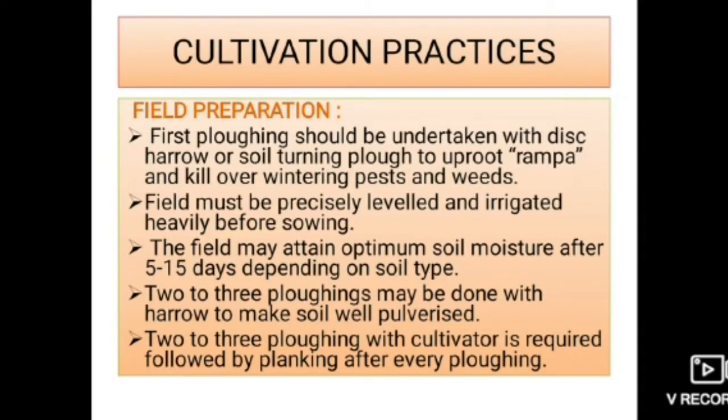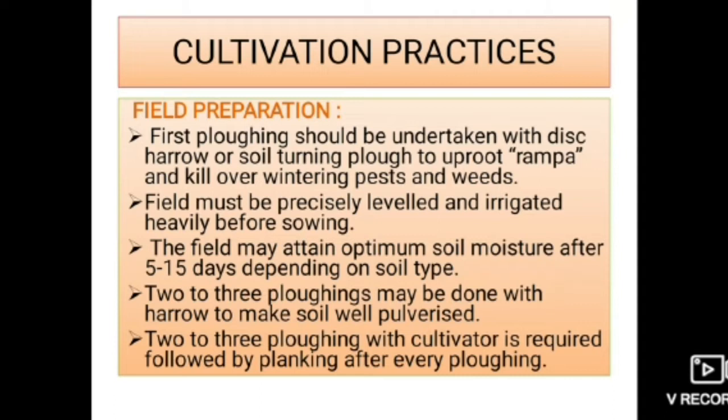Next, moving to cultivation practices. If we see field preparation, normally field preparation plays a main role in germination and other future practices of barley cultivation. Field preparation is as follows: first ploughing should be undertaken with disc harrow or soil turning plough to uproot rampa and kill over-wintering pests and weeds.